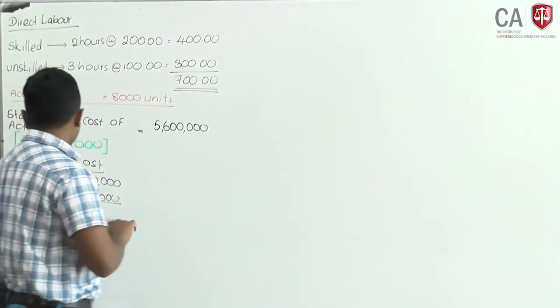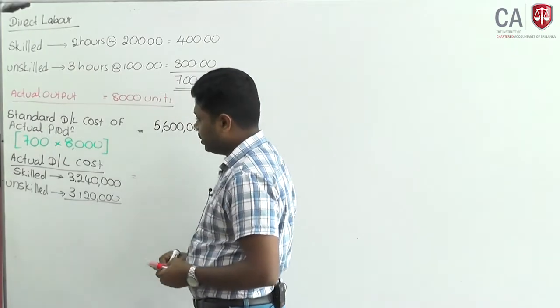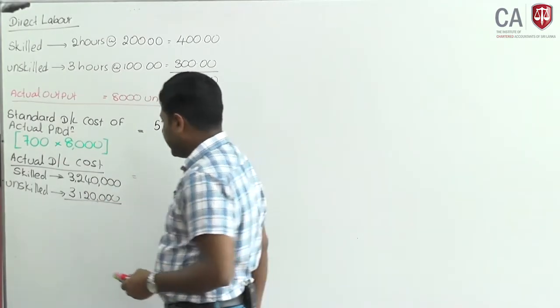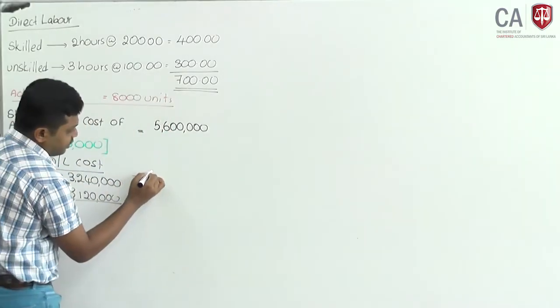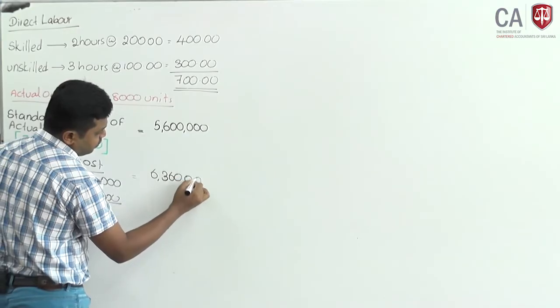Total actual direct labor cost is 6,360,000.